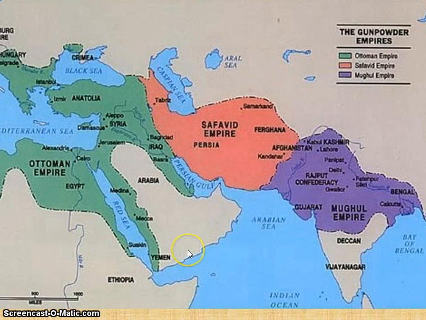Here's another map zoomed in on the area we're going to be looking at. Again, what are the gunpowder empires? We have the Ottoman, the Safavid, and the Mughal.